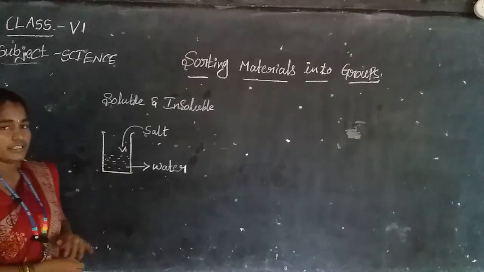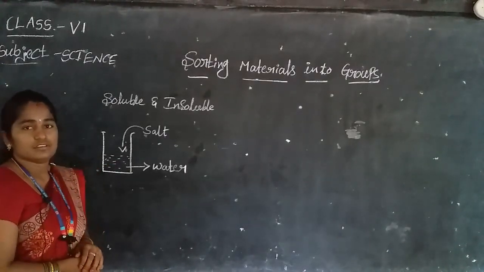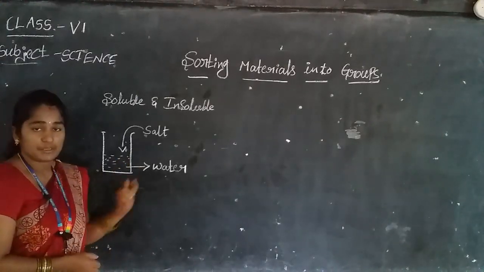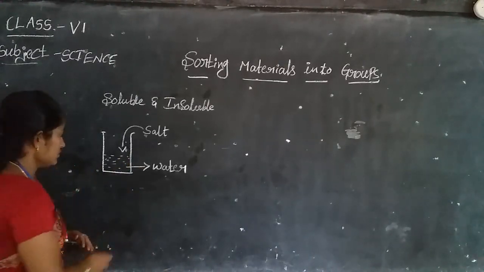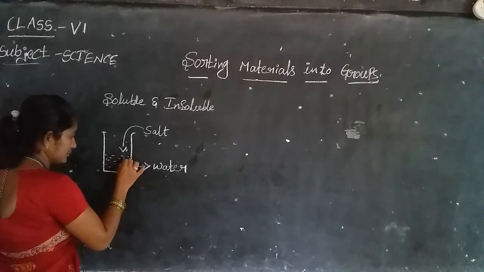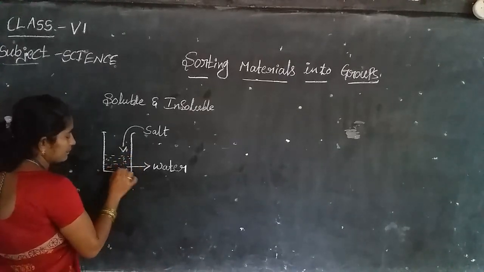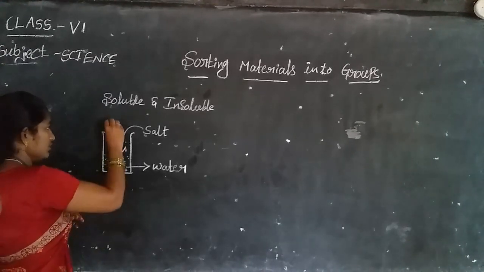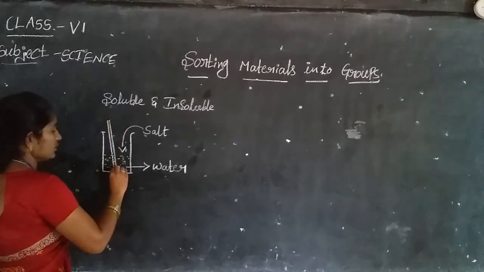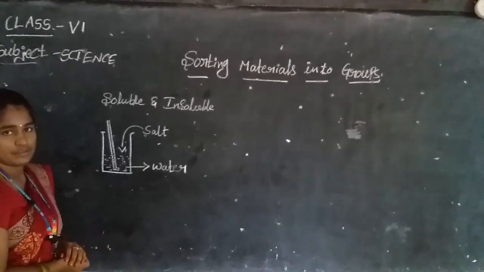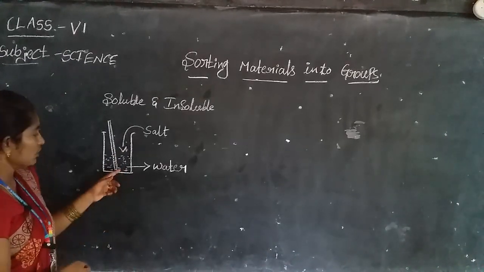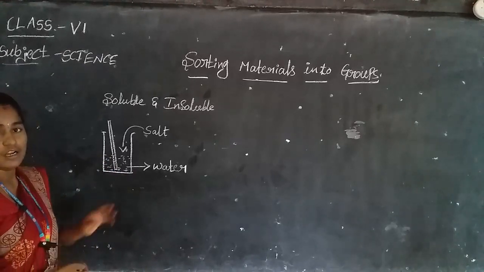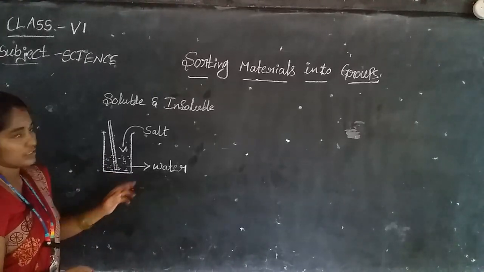The salt is dissolving in water. The salt is dissolved or disappears in the water. So we added the salt, rock salt or normal salt. What will happen? You take one glass rod and stir well. Then the salt will dissolve in water.